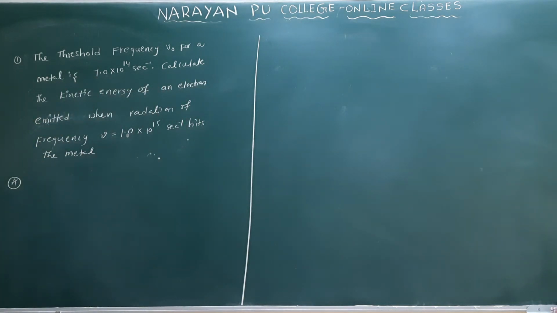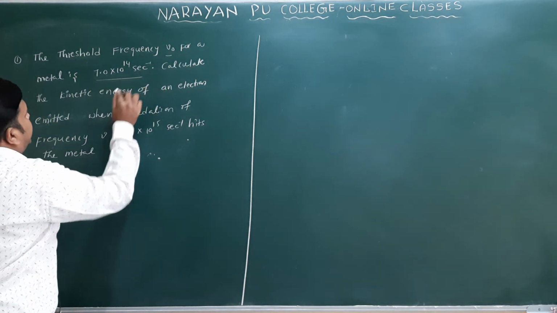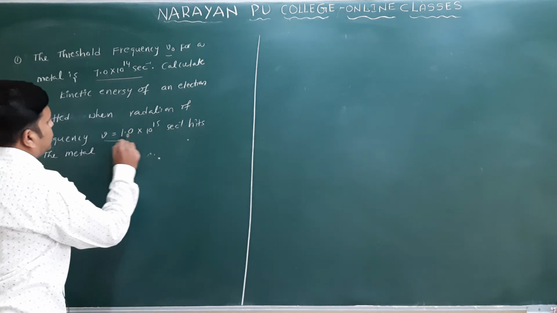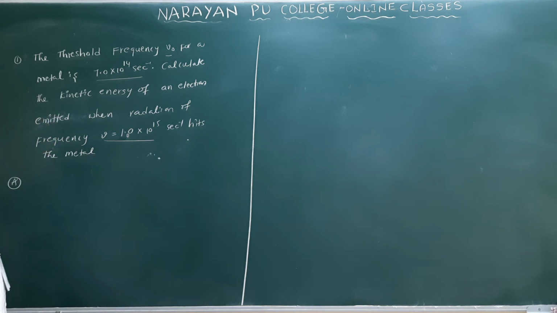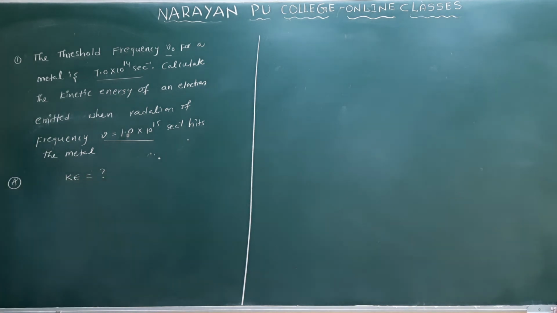The threshold frequency nu naught for a metal is 7.0 into 10 power 14 second inverse. Calculate the kinetic energy of an electron emitted when radiation of the frequency nu is equal to 1.0 into 10 power 15 second inverse hits the metal. They are asking here, what is the kinetic energy of the electron? What is given here?